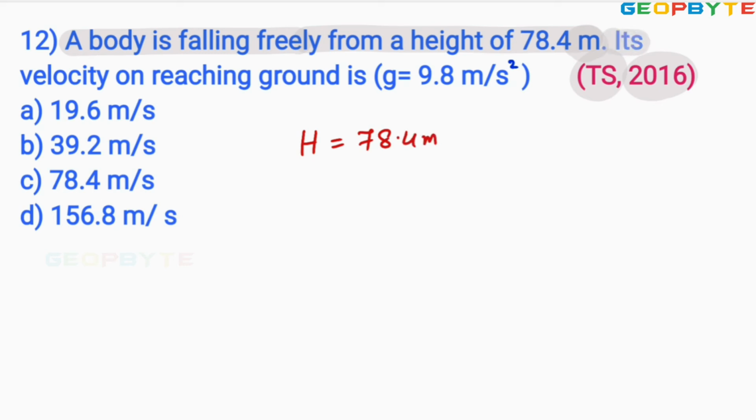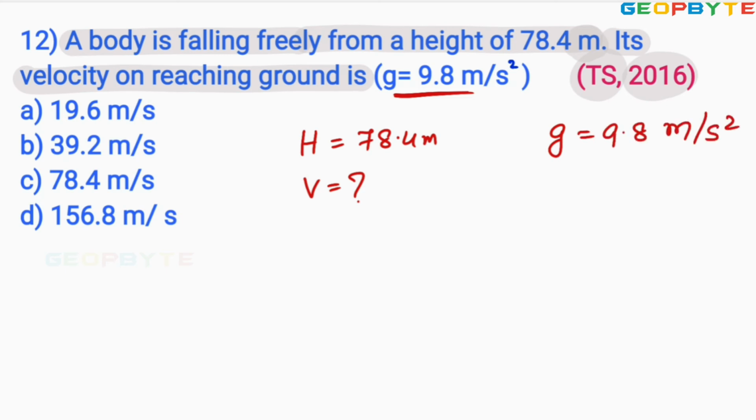Its velocity on reaching the ground. At what velocity is it reaching the ground? So the velocity with which it reaches the ground may be v. Acceleration due to gravity g is given as 9.8 meter per second square.